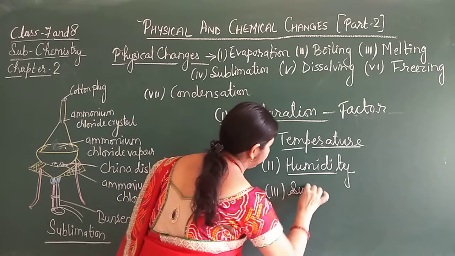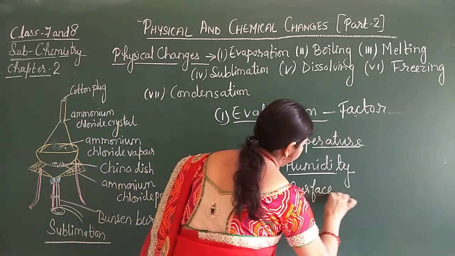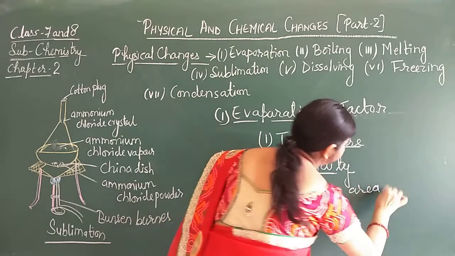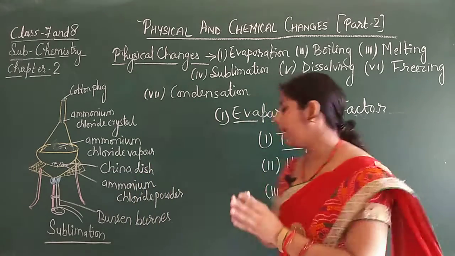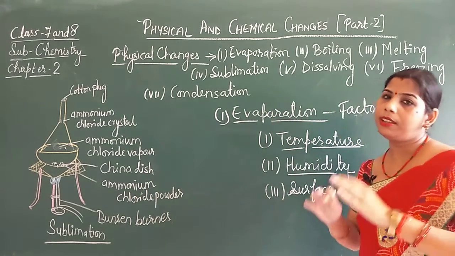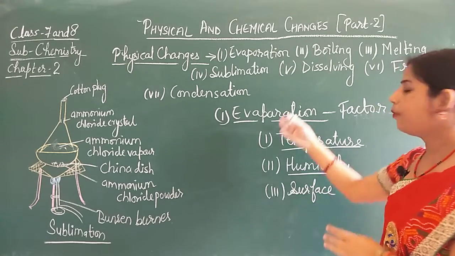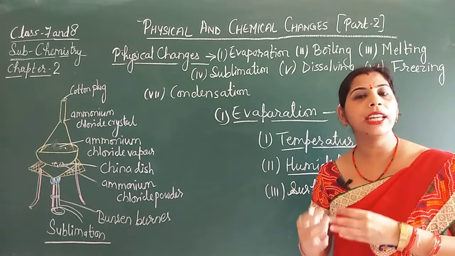Then, surface area. If the surface area is high, then the rate of evaporation will also increase. Why?